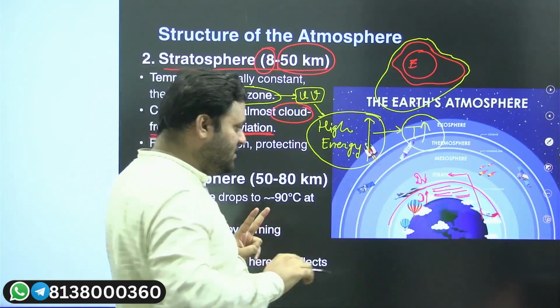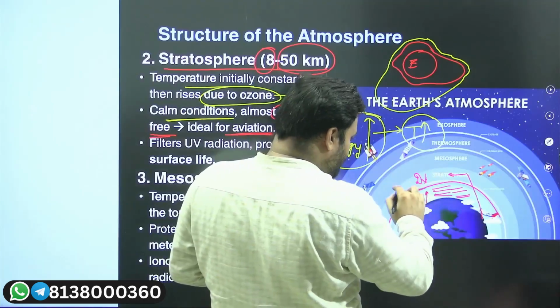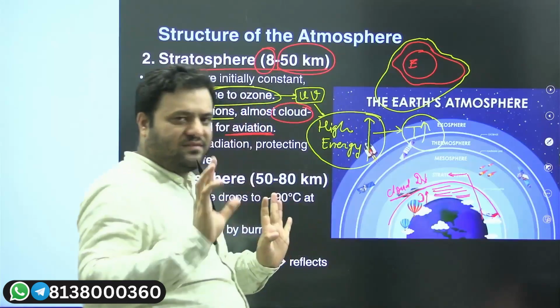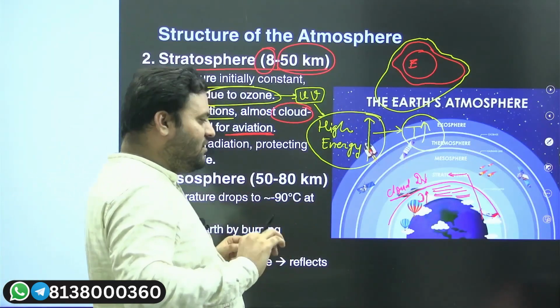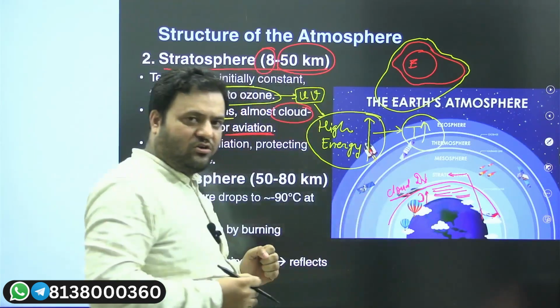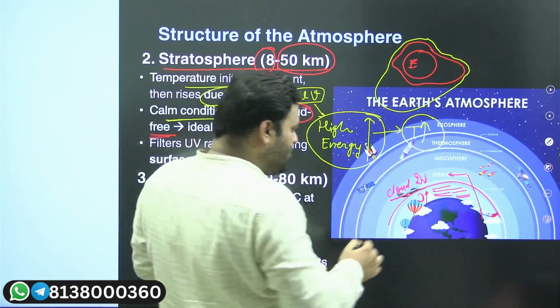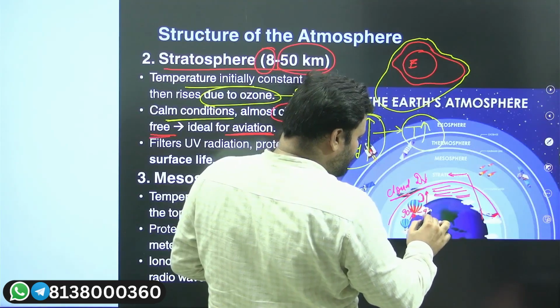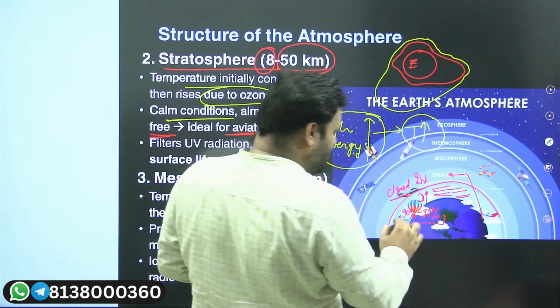Second, in the stratosphere, almost negligible clouds will be there, maybe 1%. You will see the majority of the clouds, almost 90 to 99%, confined in the troposphere.